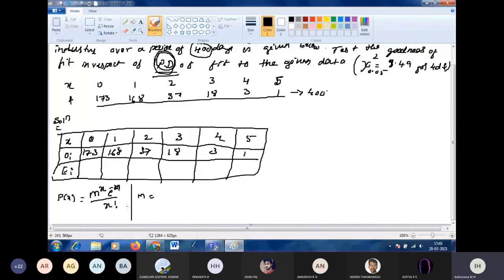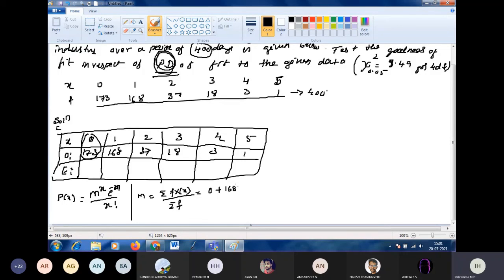We don't know n into p. For that we should find the probability p, right? So directly we can find m by using the formula summation of f into x, that is x into f of x, divided by summation of the frequency. So now f into x. 0 into 173 is 0 plus 1 into 168 is 168. Correct?